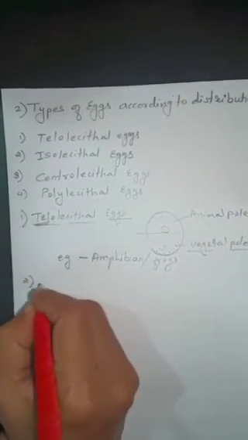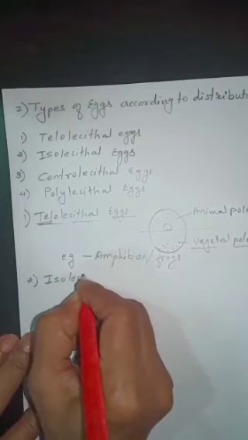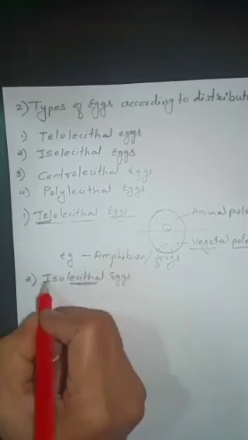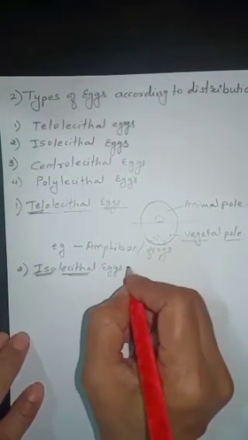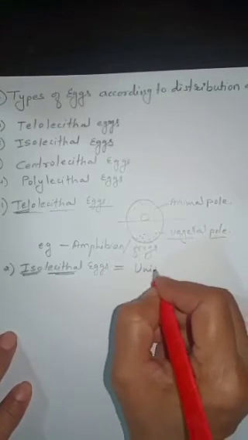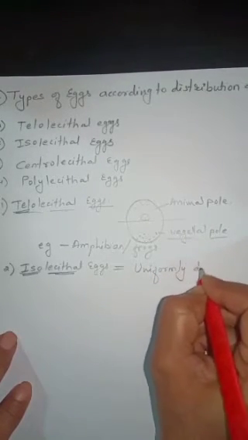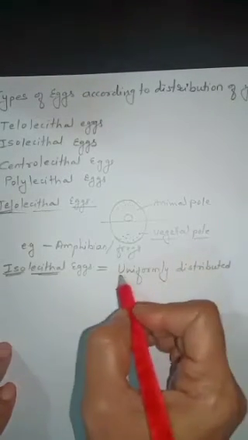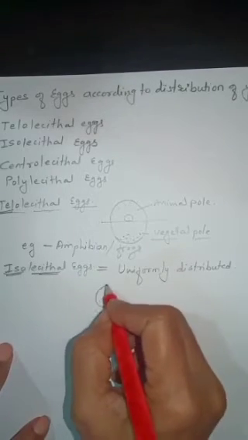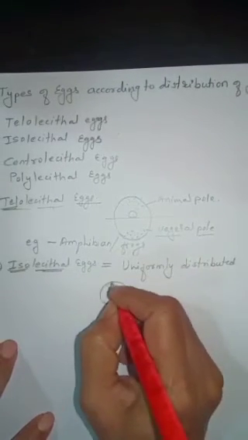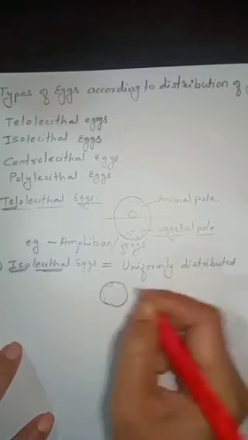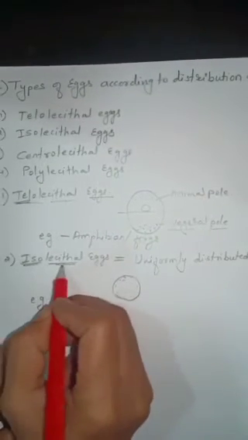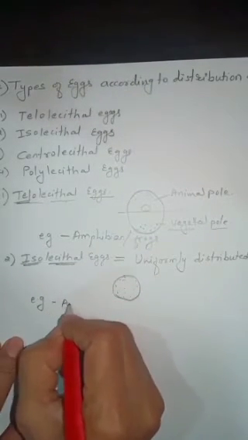Okay. Now next one is isolecithal eggs. Here also lecithum means yolk. Now what is meant by iso? Iso means uniformly distributed. Uniformly distributed yolk is known as isolecithal eggs. The yolk is uniformly distributed in the egg. It is known as isolecithal eggs. And the example of this isolecithal type of egg is Amphioxus.